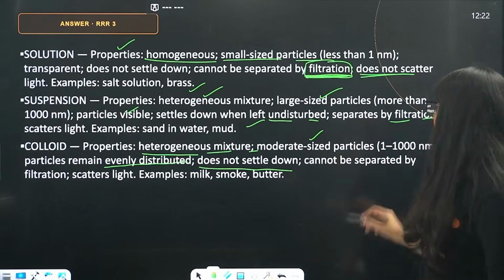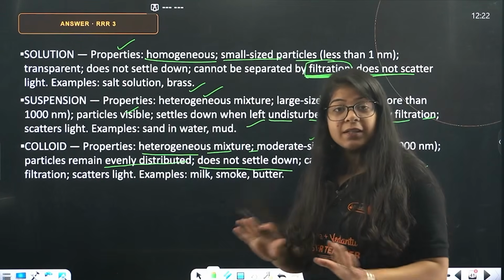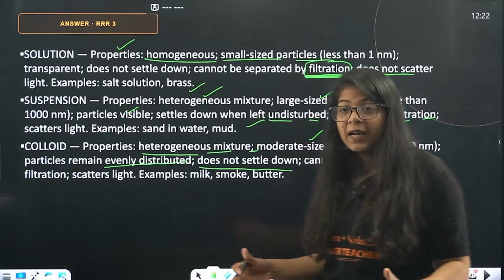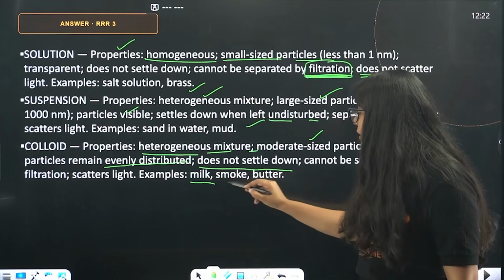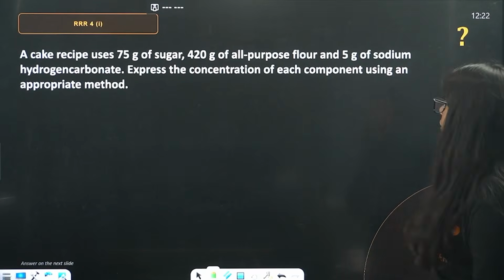No, it does not. Cannot be separated by filtration. You filter the milk, it does not separate out. Remember that. Scatters light. It will scatter light. Okay. So, example, milk, smoke and butter. Done. Next question on your screen.